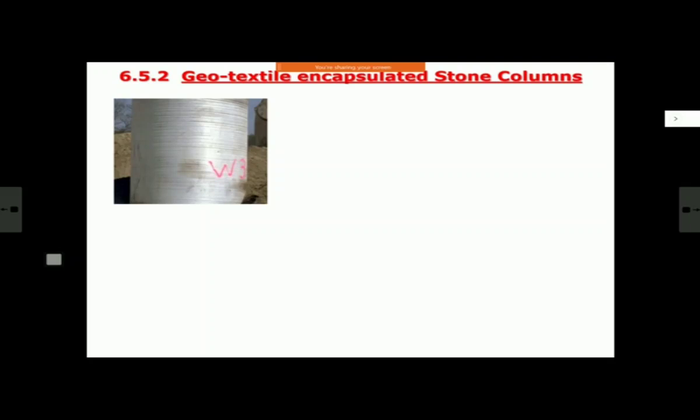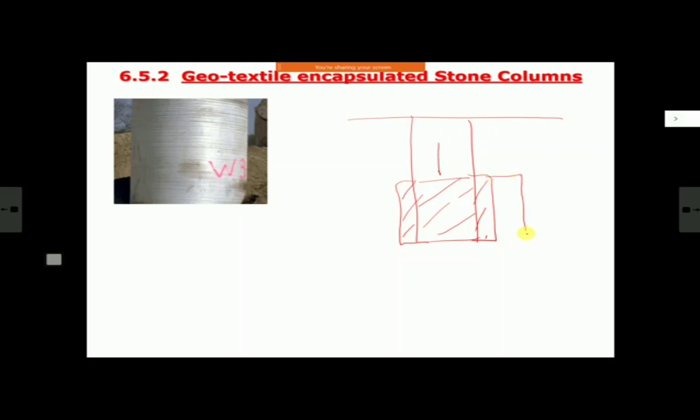Now normally in stone column, as I told you, we make a sort of bore hole in the ground, and then progressively we fill it with stone and keep on pressing the stone. Stone spreads on the side. Sometimes when the lateral displacement is very, very high, which happens in many cases when your soil is stiff clay or a very poor type of soil, there is a huge lateral spread of the stone. Even when you give pressure it spreads, but it does not stop there, and this spread continues sometimes even afterwards. And because of this lateral displacement of soil, the efficiency of stone column goes down.